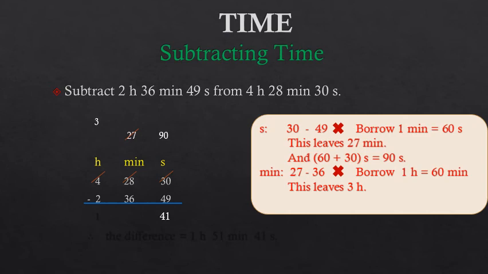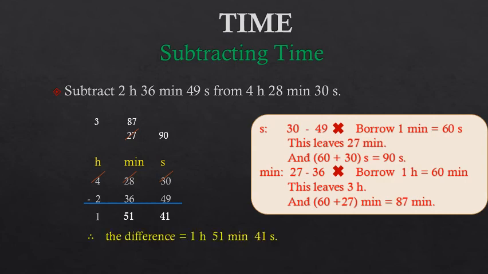And the 1 hour which we have borrowed from the hour column, when it goes to the minute column, it will be changed to minutes. So 1 hour is equal to 60 minutes. So now 60 minutes plus 27 minutes is equal to 87 minutes. Now we will subtract 36 minutes from 87 minutes, and we get the answer as 51 minutes. And in the hour column, we will subtract 2 hours from 3 hours, and we get the answer as 1 hour. So our difference is equal to 1 hour 51 minutes 41 seconds.